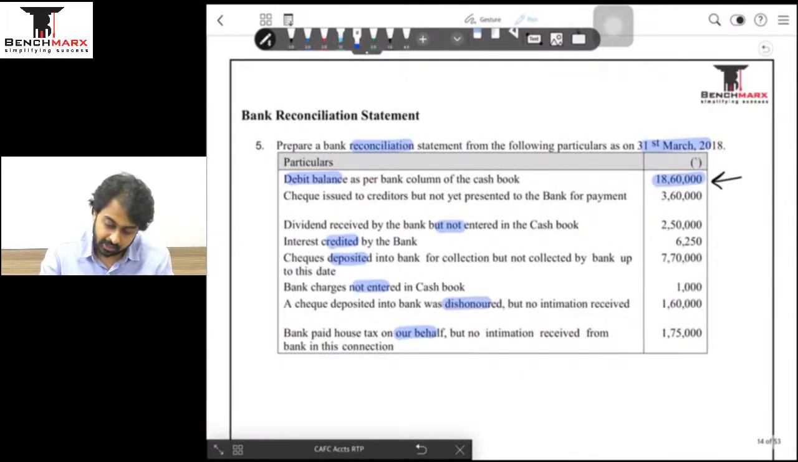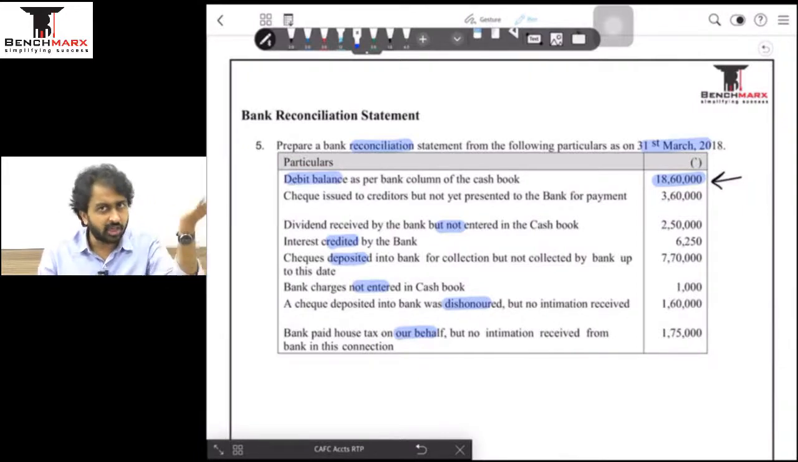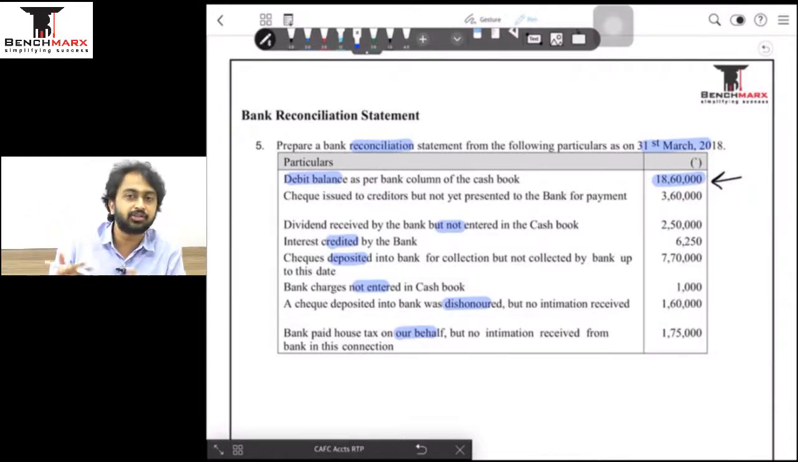ठीक है, आगे बढ़ेंगे. Then a check deposited in the bank but was dishonored, but no intimation received about it, 1,60,000. So when the check must have been received from a debtor, मैंने अपना बैंक बढ़ा दिया होगा because this is my check received. I do not know before the bank tells me कि भाई चेक डिसऑनर हो चुका है.